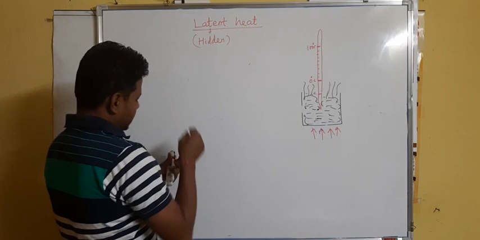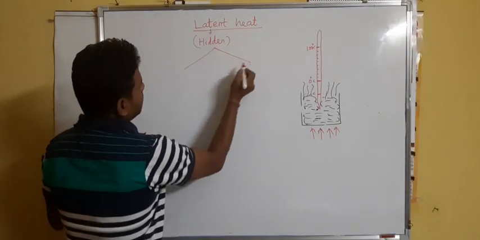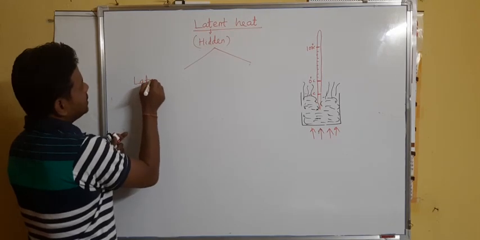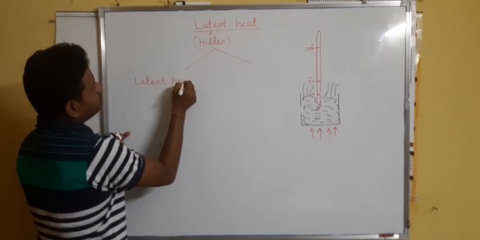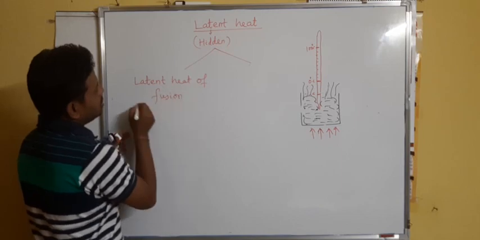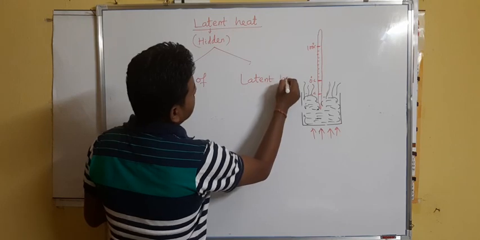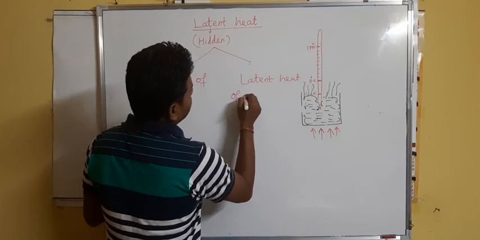So we can conclude that there are two types of latent heat. One is latent heat of fusion, whereas another is called latent heat of vaporization.